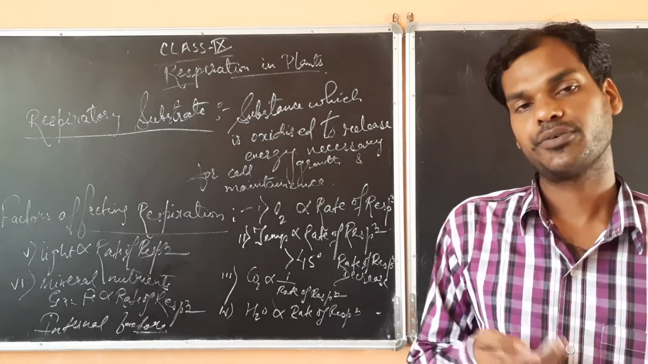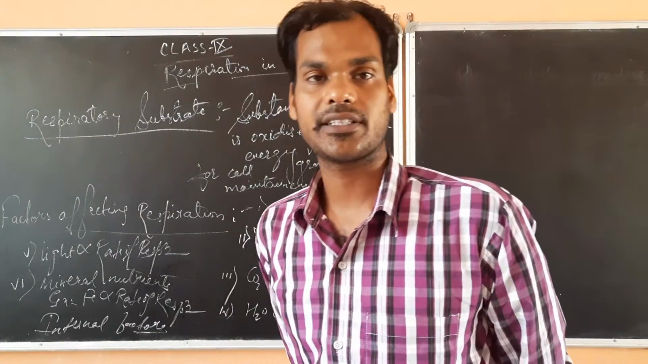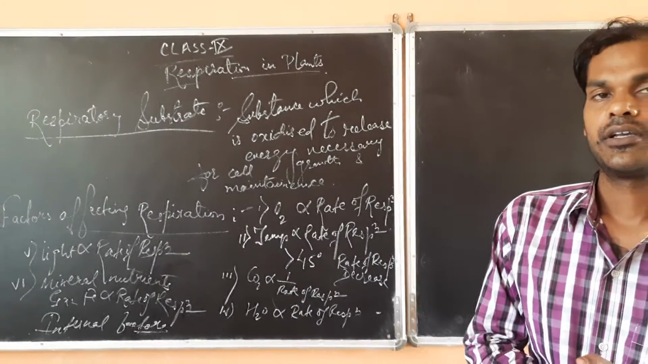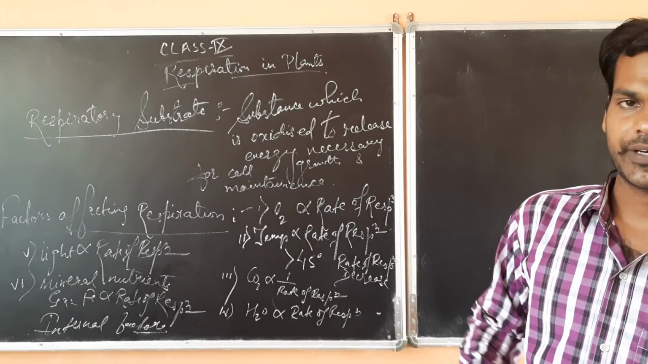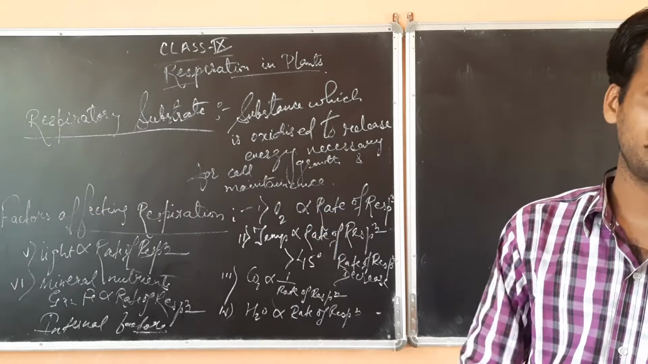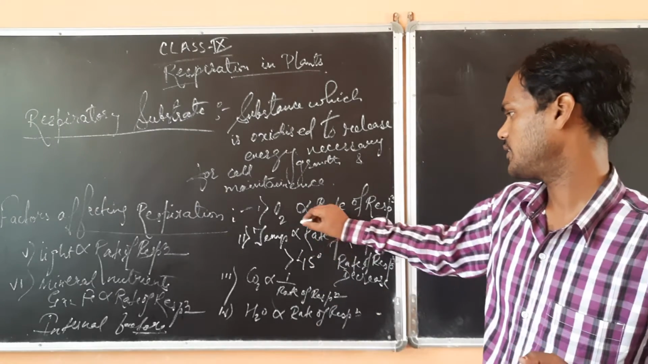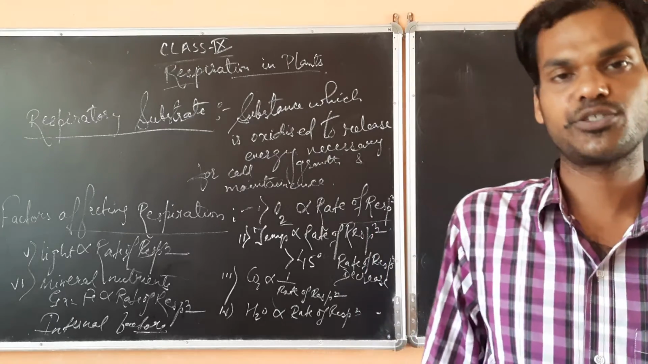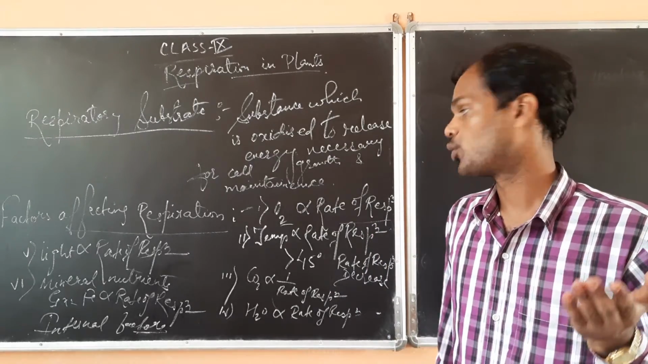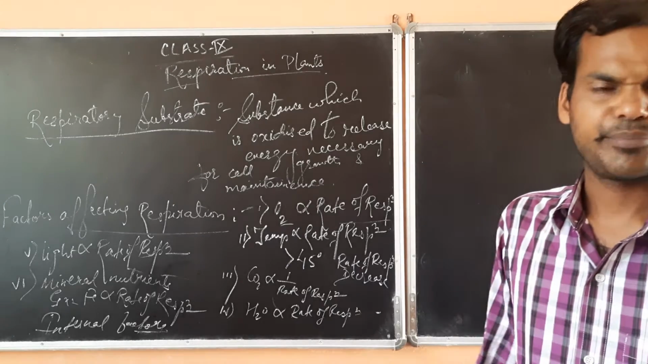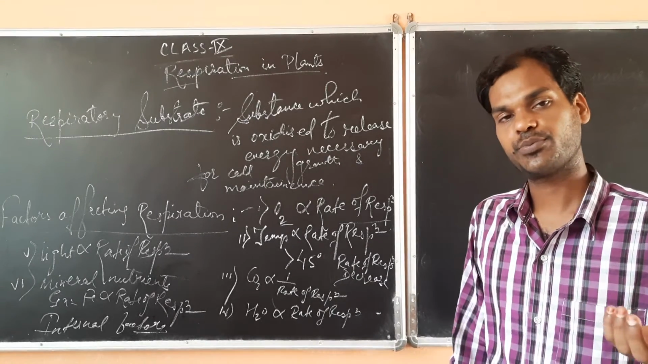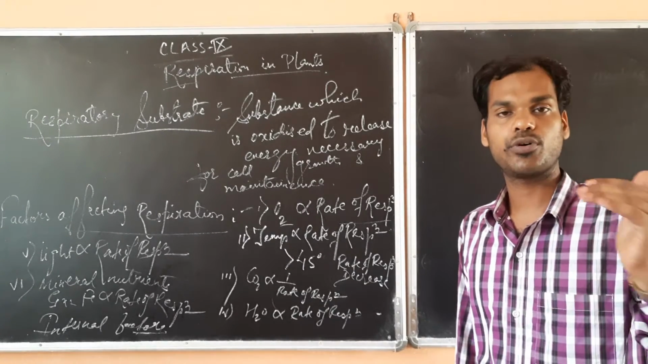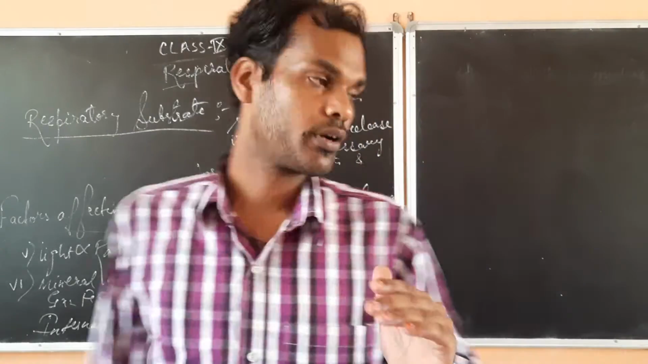Next we have to study the factors which affect the respiration process. First is oxygen. Oxygen level is directly proportional to the rate of respiration, meaning if oxygen is more, the rate of respiration will be more. Second is temperature. Temperature is also directly proportional to the rate of respiration, meaning if temperature is more, the rate of respiration will be more.